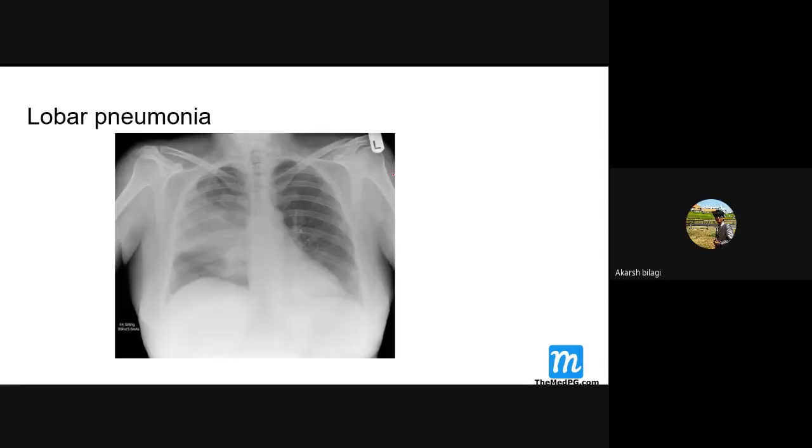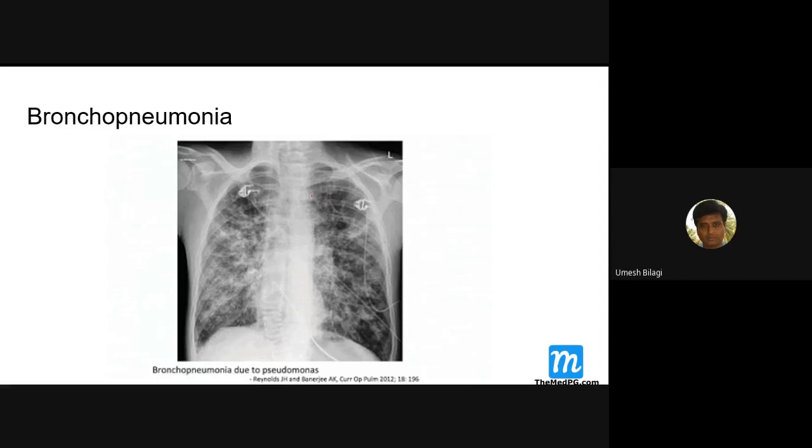Okay. This is the X-ray shadow of a lobar pneumonia. This is the lobe which is involved here. This is a lobar pneumonia. And I'll show a shadow of bronchopneumonia. Here, the spread has occurred to almost all the bronchi.